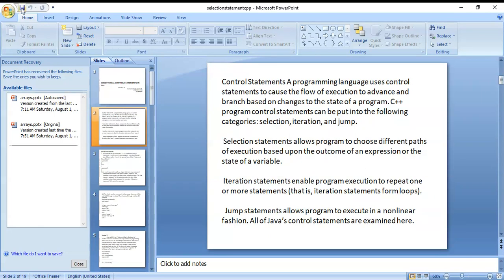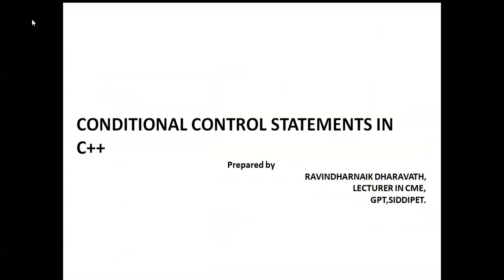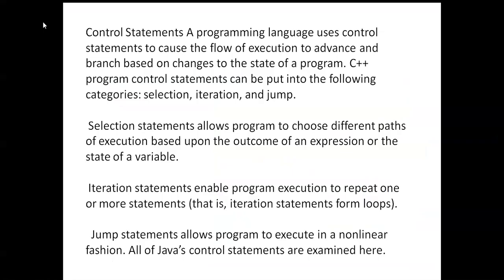C++ program control statements can be put into the following categories: selection, iteration, and jump. Selection statements allow the program to choose different paths of execution based upon the outcome